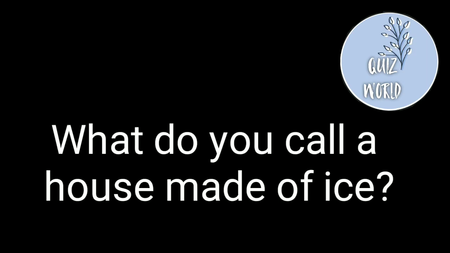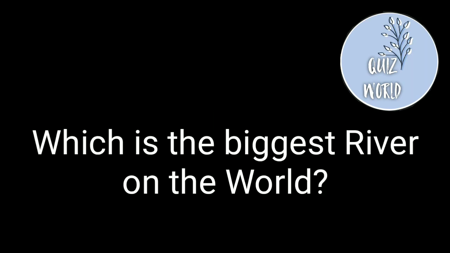What do you call a house made of ice? Answer is igloo. Which is the biggest river on the world? Answer is Amazon.